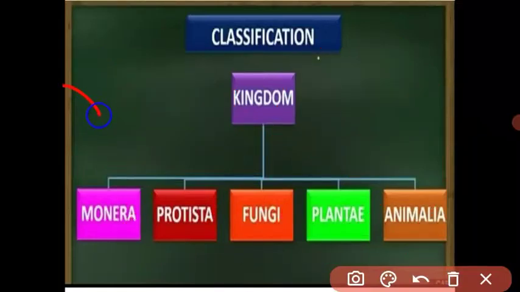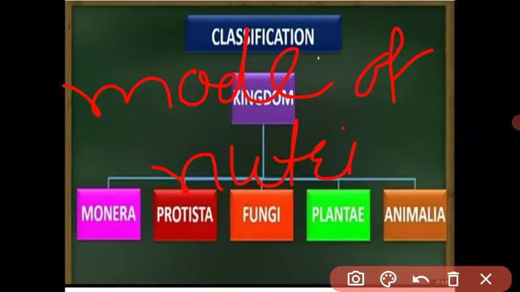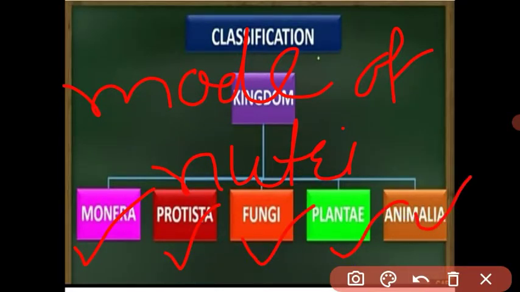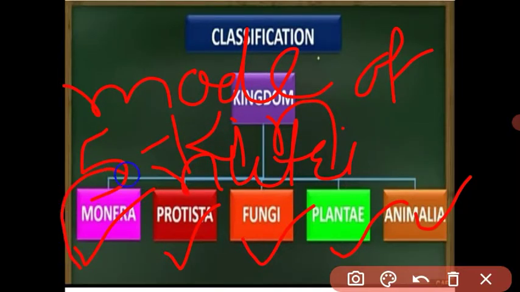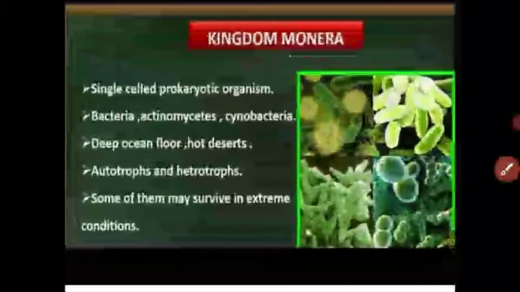Another characteristic is the mode of nutrition. Mode of nutrition means whether the organism is heterotrophic or autotrophic. You know what is meant by heterotrophic and autotrophic. Using these characteristics, Robert Whittaker divided all living organisms into five groups. This classification is called the five kingdom classification. In this video we will study in detail the kingdoms Monera, Protista, and Fungi. Let us start. First of all we will study Kingdom Monera.